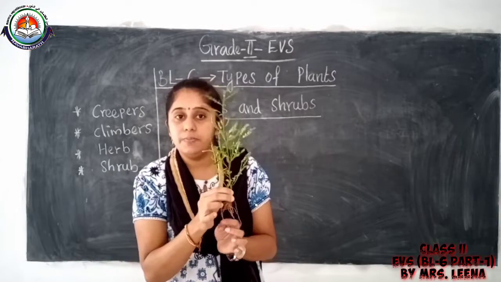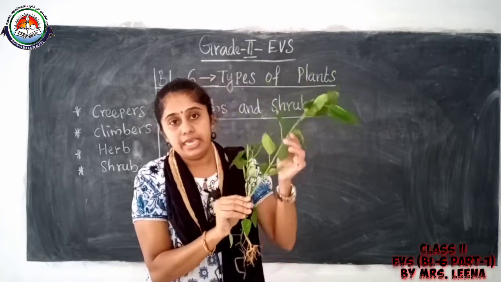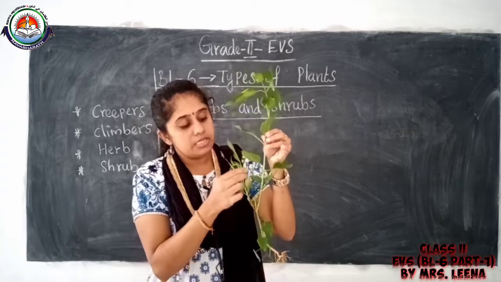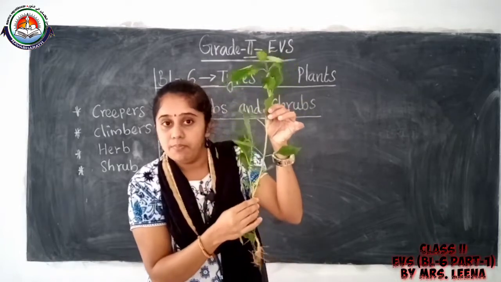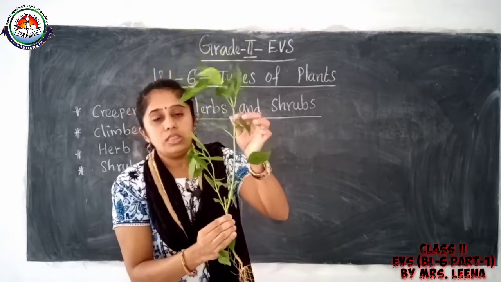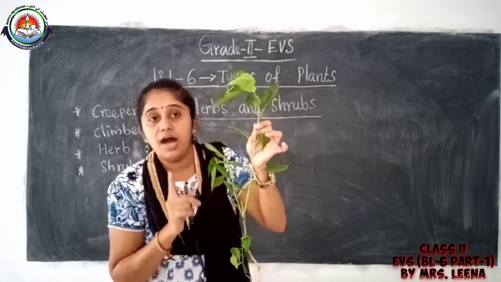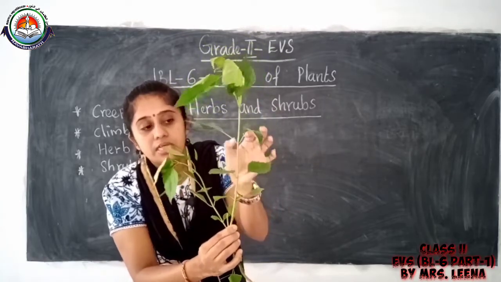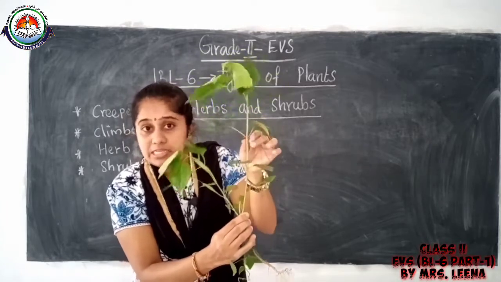See, this is a herb and this is also a herb. Why? Listen, the herbs have soft, weak, thin and green stem. Right? See, it has a green stem. So, the herbs have, study the spelling, herbs. The herbs have soft, weak, thin and green stem.